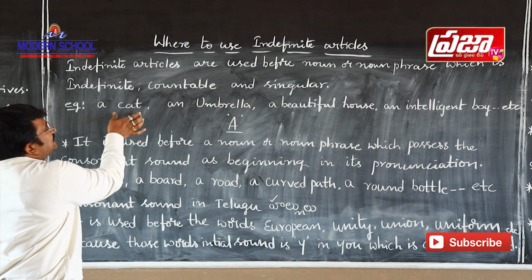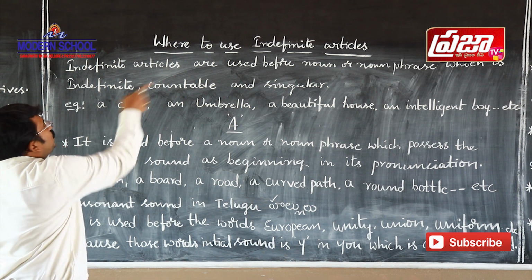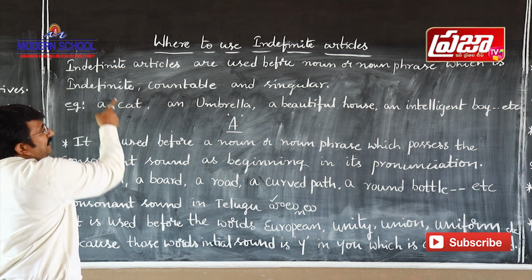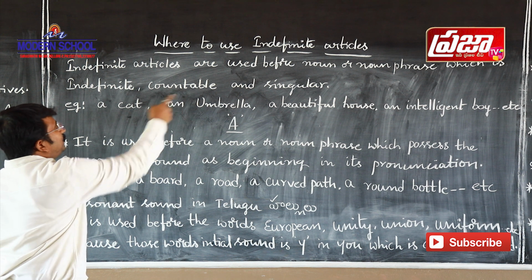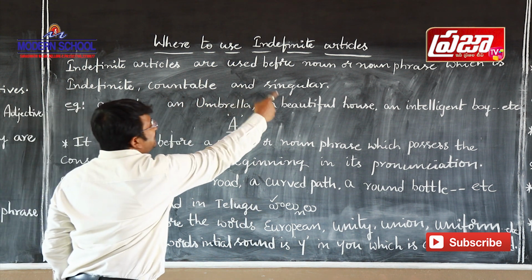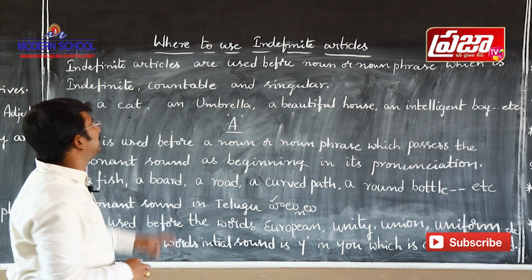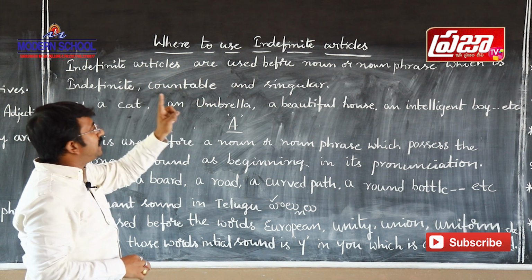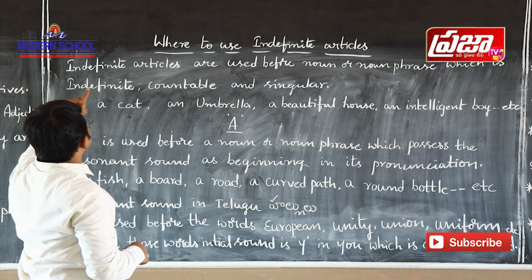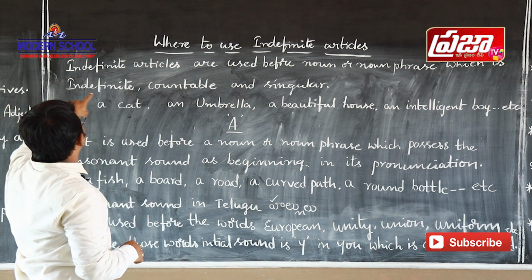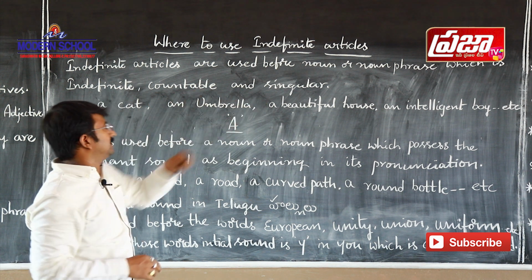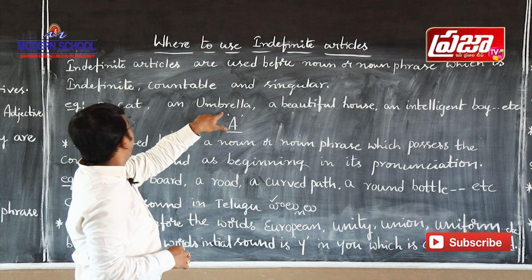So here the noun before which we used the indefinite article a is indefinite, countable and singular. Did you understand, children? We have to use the indefinite article before a noun that is indefinite, countable and singular.